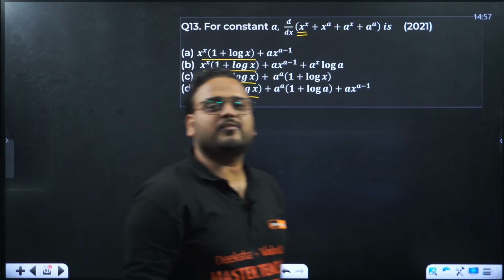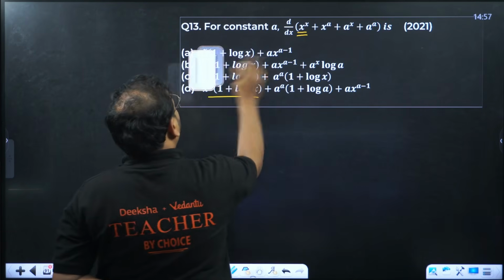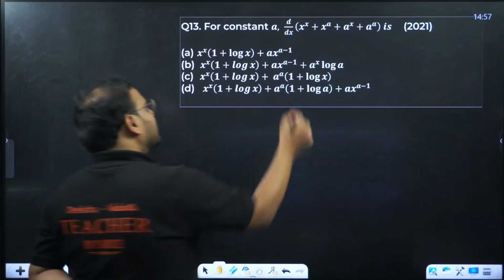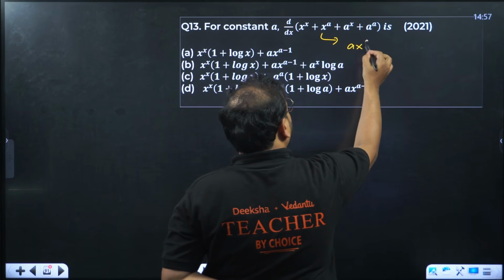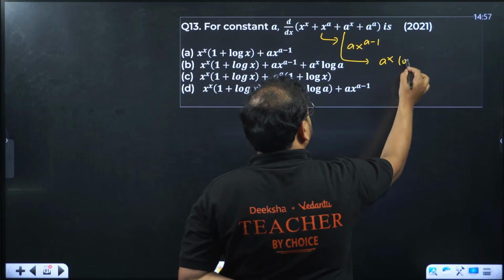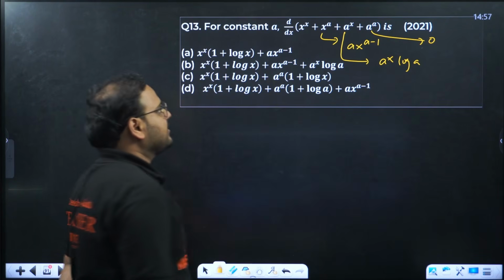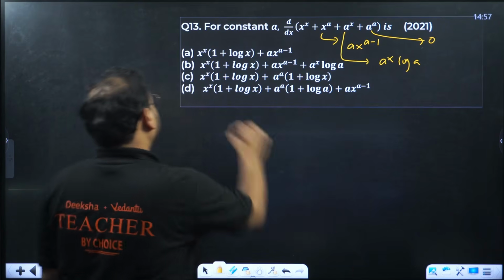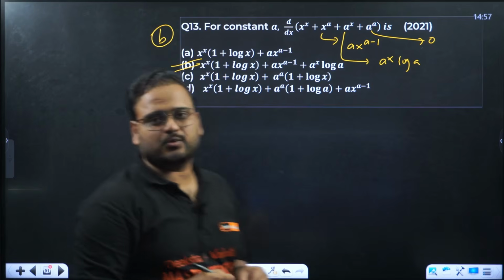It means the derivative of x power x is already given to you. Then why are you finding it? So don't look at this, just look at this. The derivative of this will be a x power a minus 1. The derivative of a power x will be a power x log a. This will be a constant, so 0. So a x power a minus 1, a power x log a. 2 to 3 seconds.